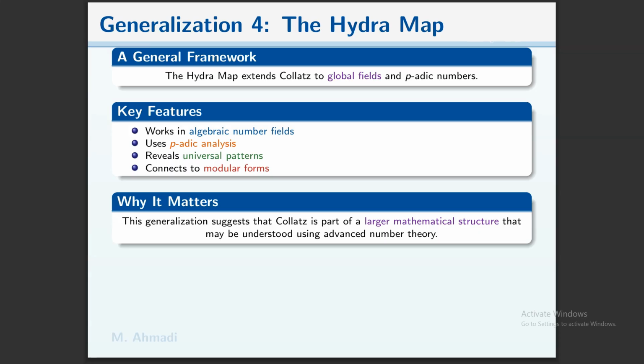The key features: it works in algebraic number fields, uses p-adic analysis, has universal patterns, and connects to modular forms. Why it matters: this generalization suggests that Collatz is part of a larger mathematical structure that may be understood using advanced number theory.